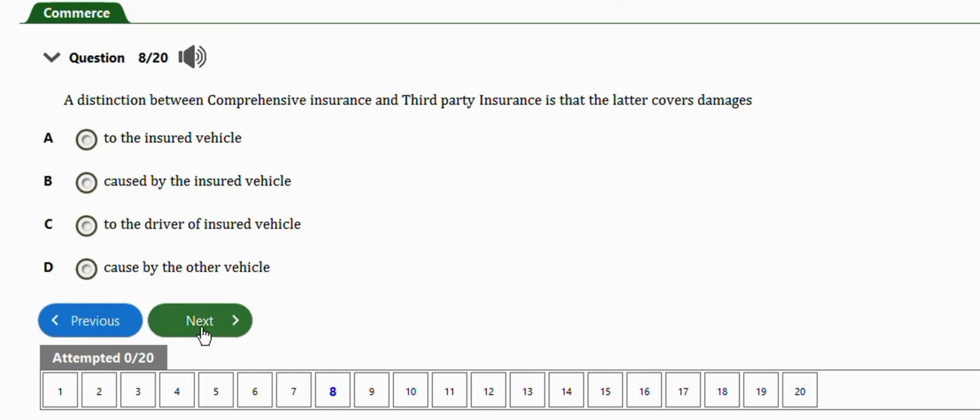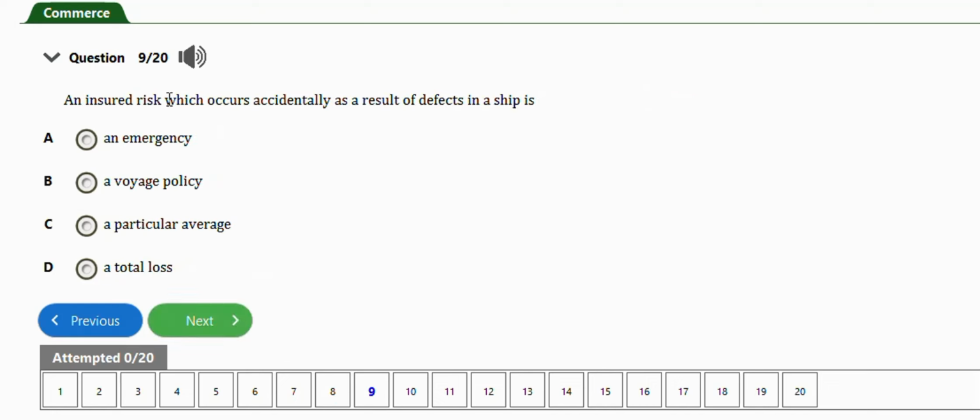Next question is this one. It says an insured risk which occurs accidentally as a result of defect in a ship is, we have an emergency, a void policy, particular average, a total loss. So guys, the right answer to this question is option C, which is a particular average.